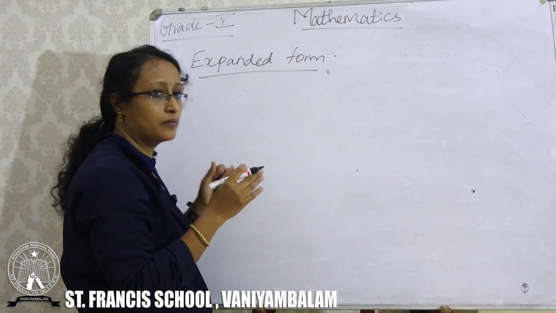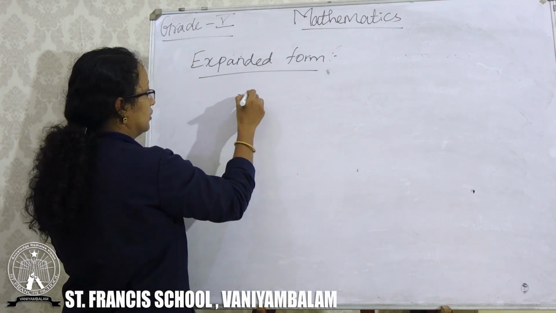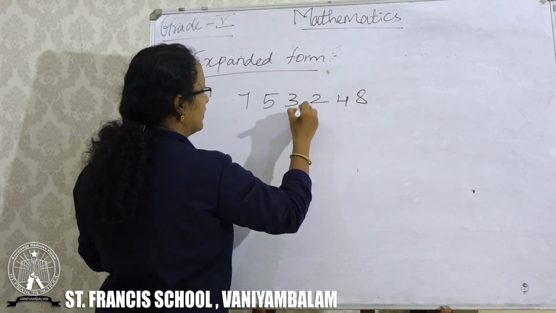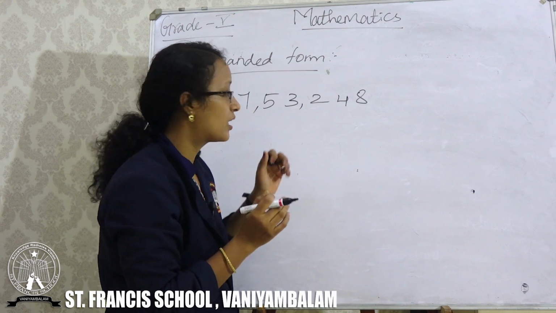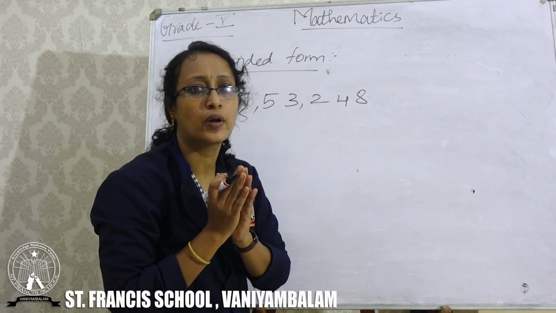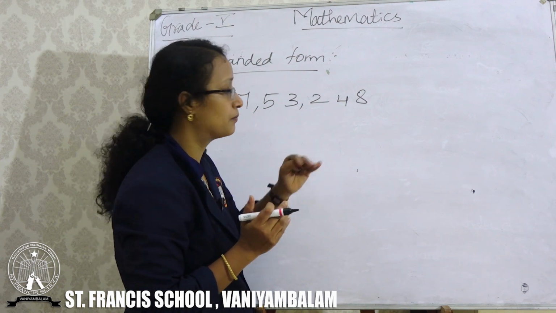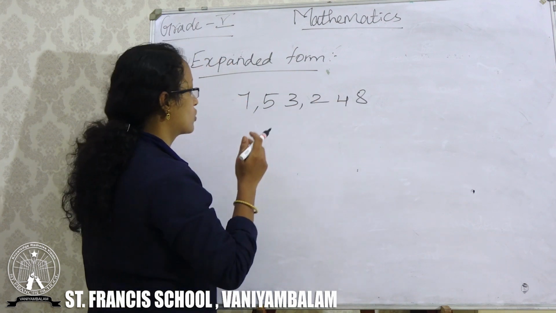Okay, let us take some number: 7, 5, 3, 2, 4, 8. I am going to place the commas, and by placing the commas you can conclude what type of system it is. It is an Indian system. Counting 3, 2, 2, it goes on.